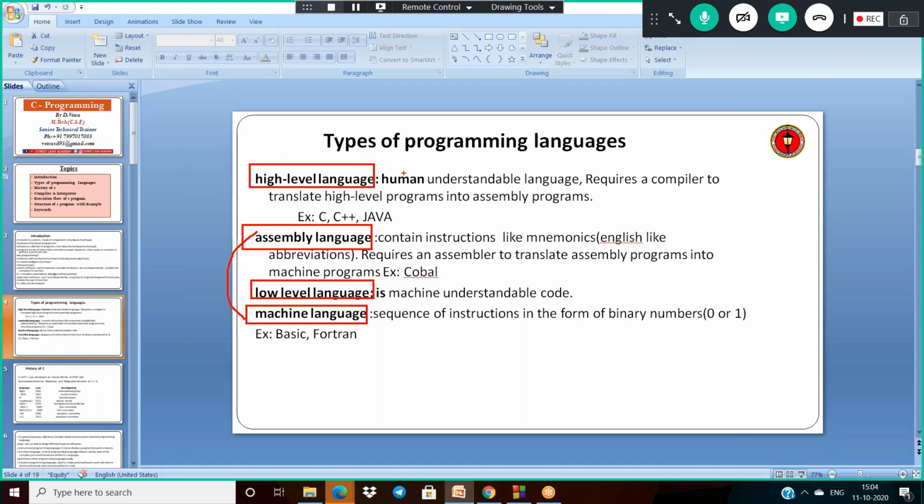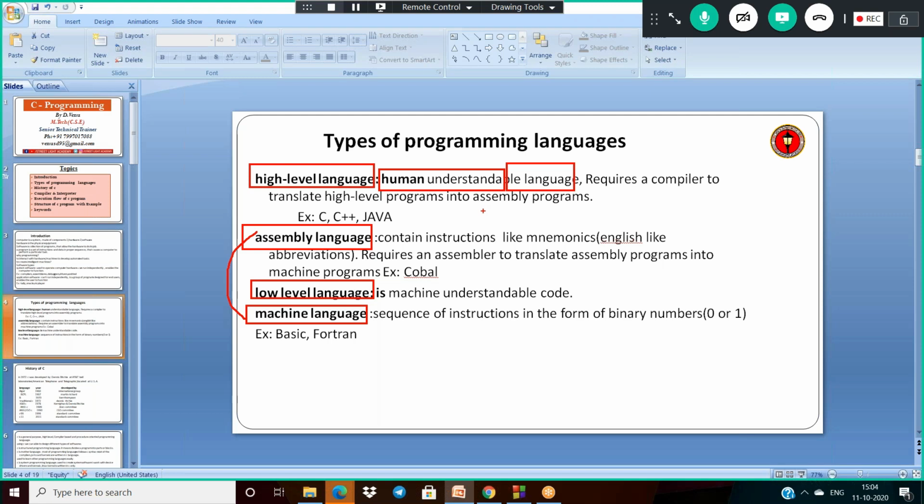High level languages are human understandable languages. That means what? It is like English-like instructions, like pseudocode instructions.